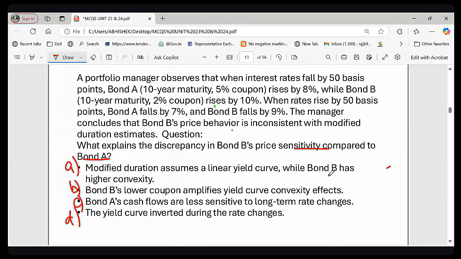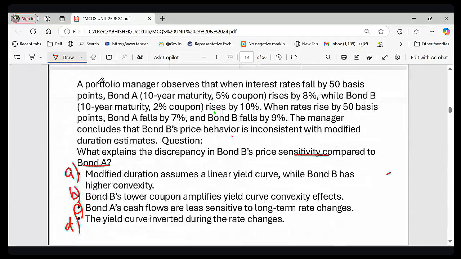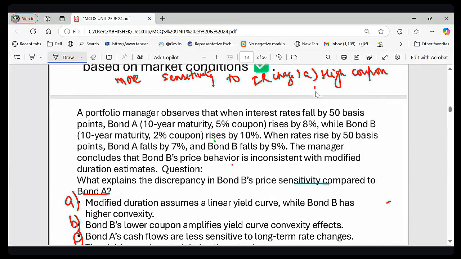So let me ask you a question here. Which bond is more sensitive to interest rate change? This is a very important question to understand. Option A, high coupon bond, and option B, low coupon bond. Please try to answer this question, because once you answer it, you will understand it immediately, right? So which bond is the most sensitive to interest rate change? Option A, high coupon bond, option B, low coupon bond.